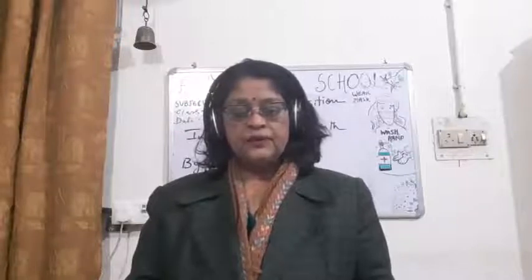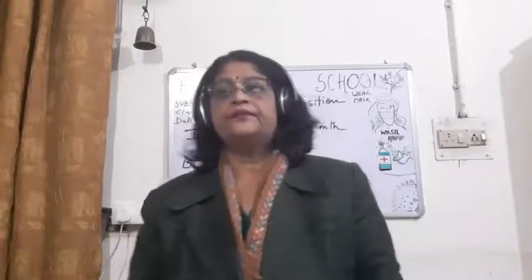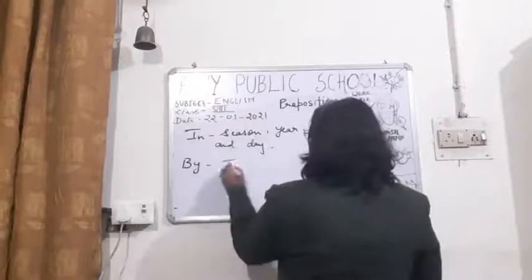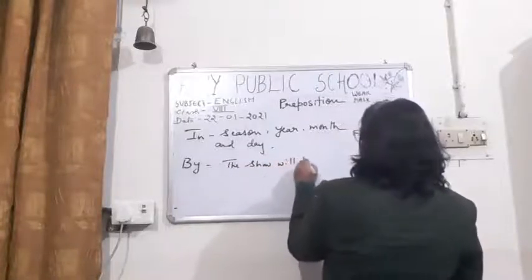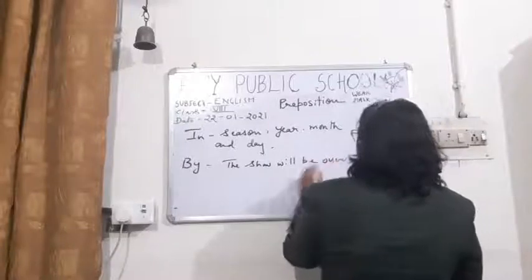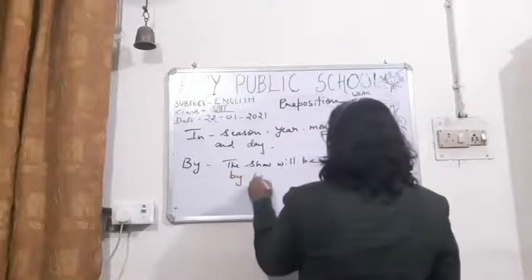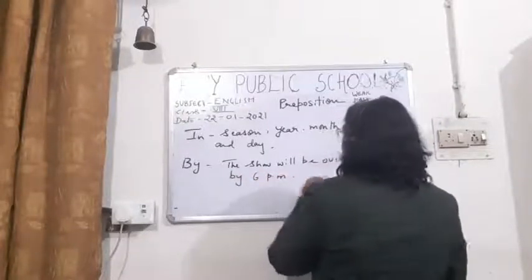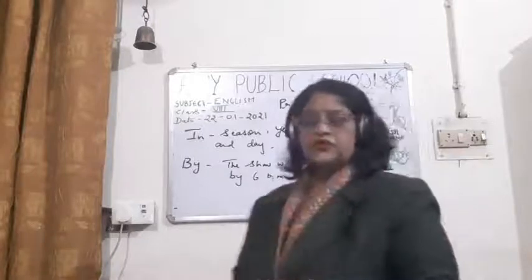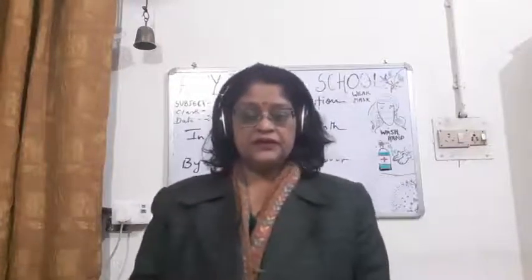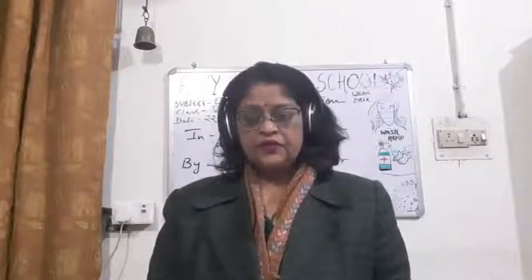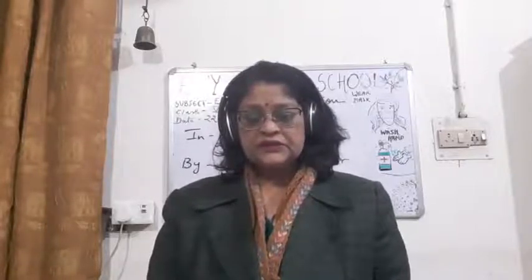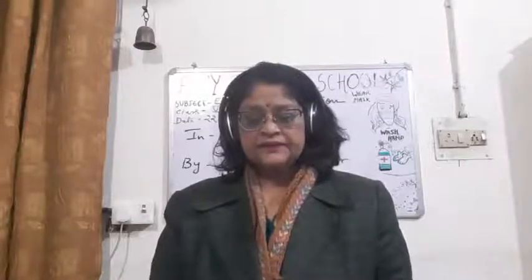The show will be over by 6 p.m. It may be over before 6, but the latest time at which it can be over is 6.